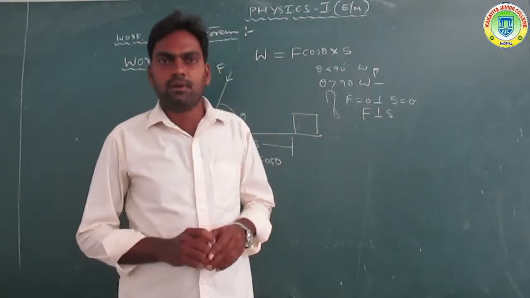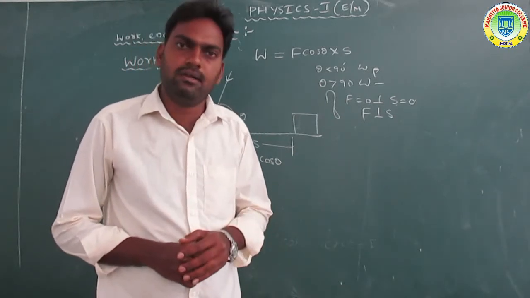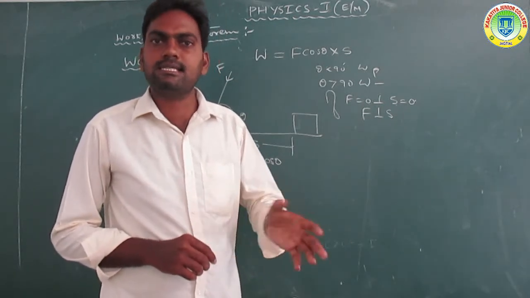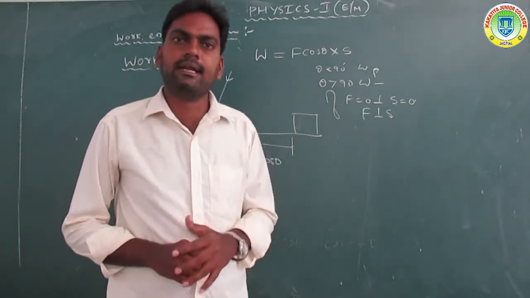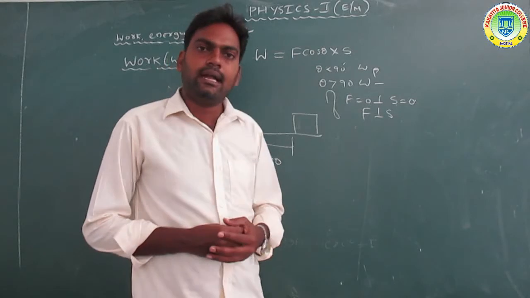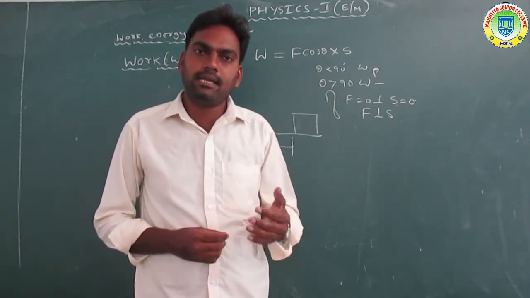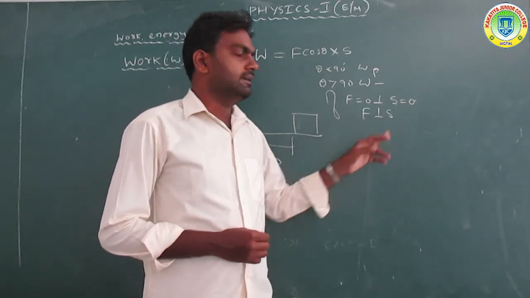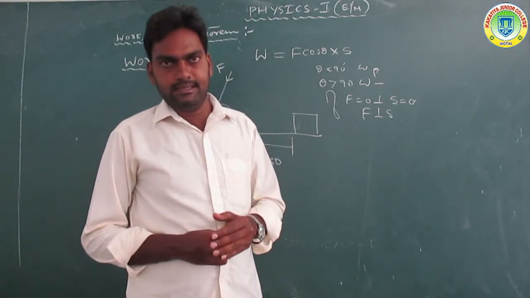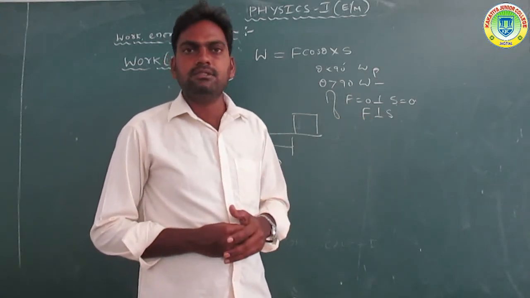Take one more example: a force is applied on a wall. The wall does not move, but the force and energy are wasted in that condition. So work done will be 0. Now, if the force F and the displacement S are perpendicular, there is a 90 degree angle, so the work done will be 0.